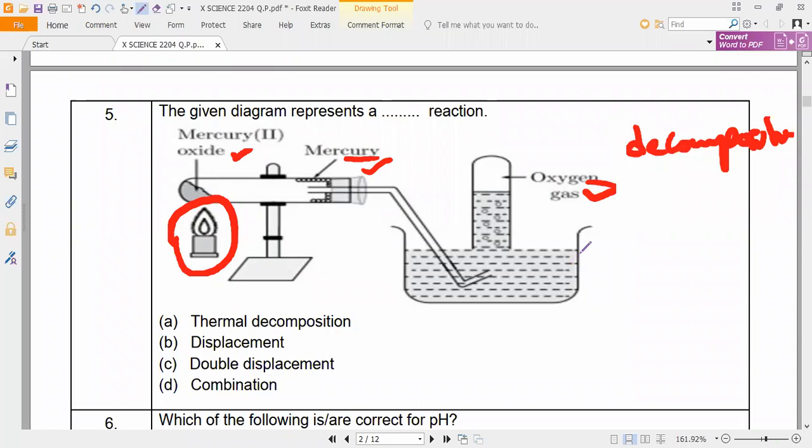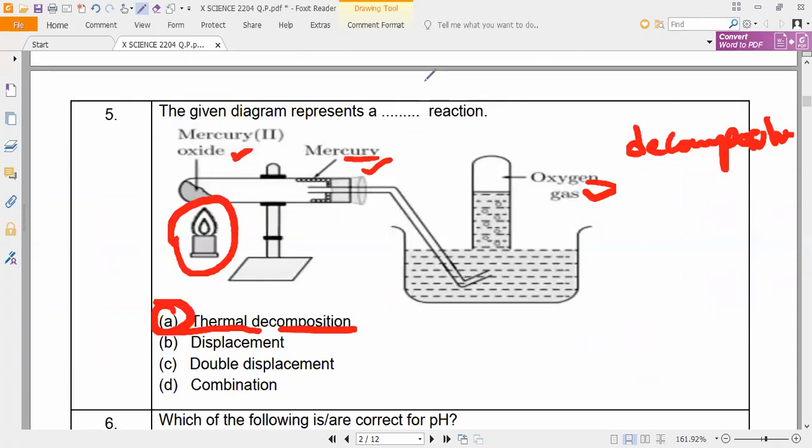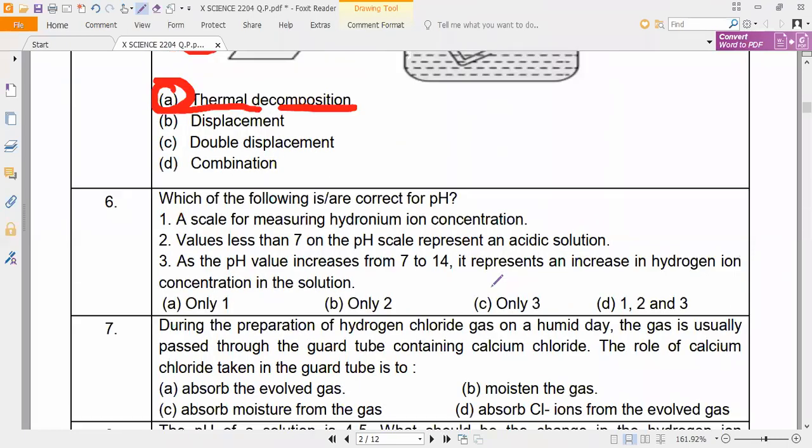Decomposition reaction. Now here, what kind of decomposition? We have three kinds of decomposition reactions. Here we are heating, so which reaction is it? Thermal decomposition reaction. If you try to answer, it will be more convenient. I hope you all understand this question. Thermal decomposition. Yes or no? Madhumita? Yes.